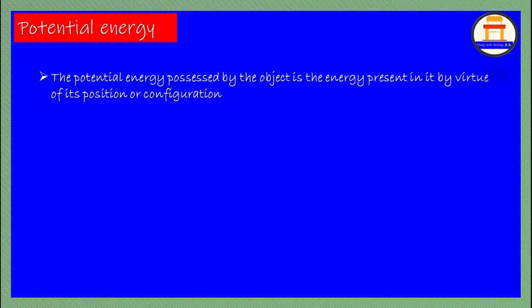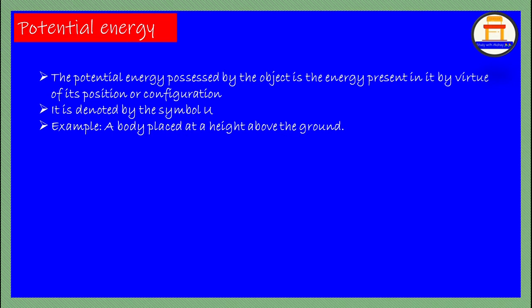That is the energy that an object will possess when it is in a state of rest. It is basically denoted by the symbol capital U. This is due to the font style, it is written like this. It's basically a capital U. Example,